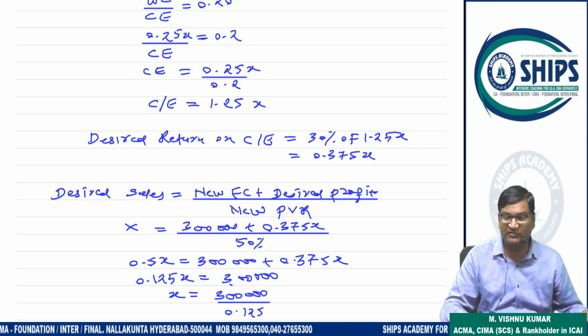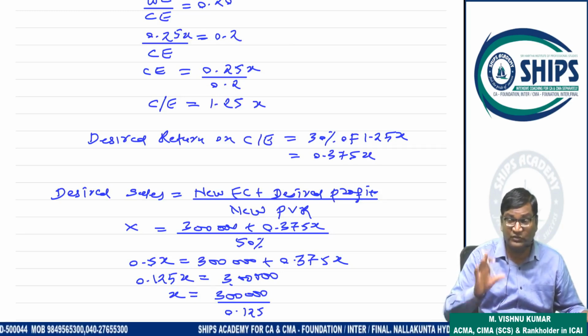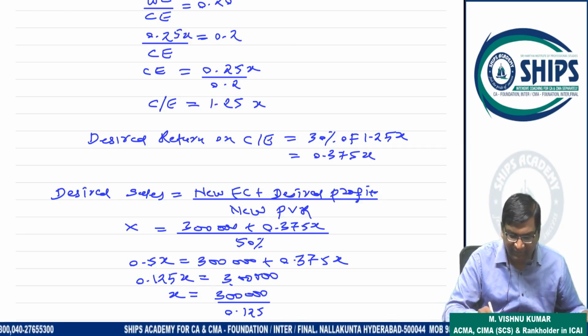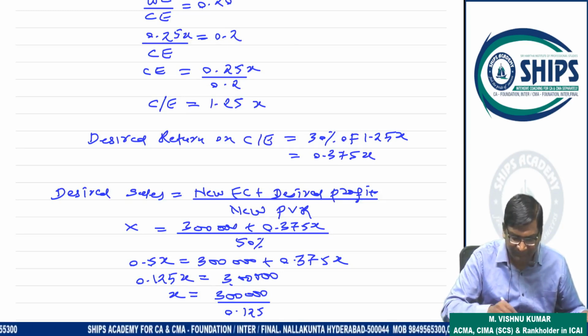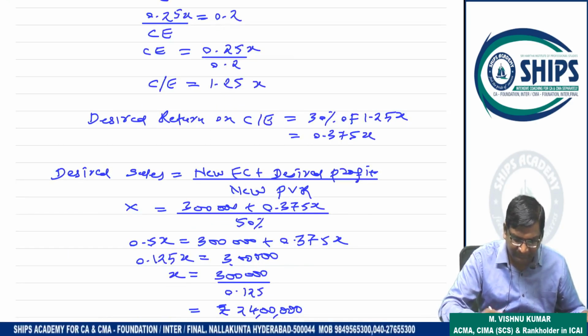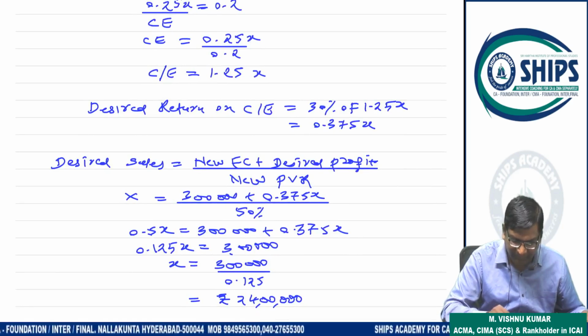Now in marginal costing CVP analysis we have one formula, that is sales required for desired profit. So use that formula. What is that? Fixed cost plus desired profit by PV ratio. So new fixed cost plus desired profit by new PV ratio. So desired sales is X. The new fixed cost we already calculated is 3 lakhs. Desired profit is 0.375x. PV ratio is 50%. So X into 50%, 0.5x, is equal to 3 lakh plus 0.375x.